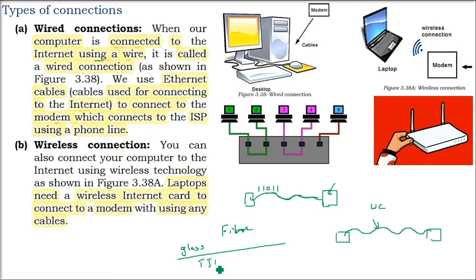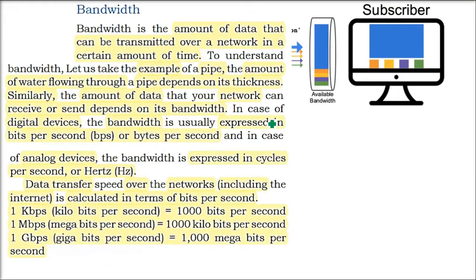Inside this it will be glass, and it will use the technology of total internal reflection. That is, a light will come and it will be totally reflected. Basically it's light. Light is data only. So BSNL, Jio, all of them are giving fibers only. So the simple difference is, when you see wire, it's a wired connection. When you don't see wire, that is a wireless connection.